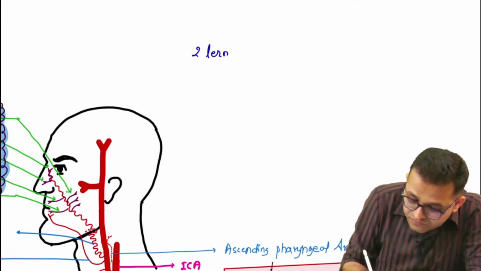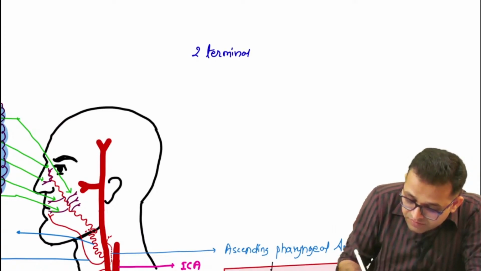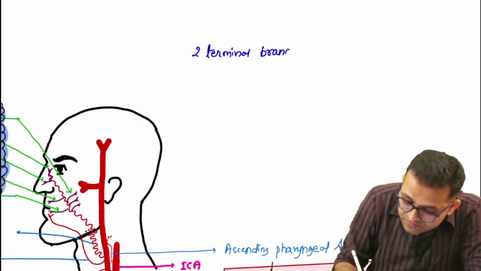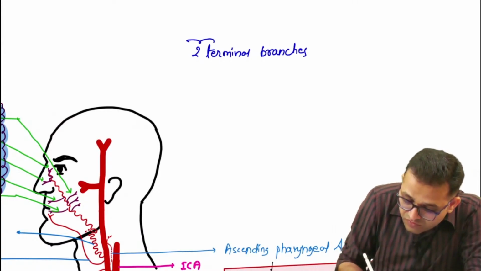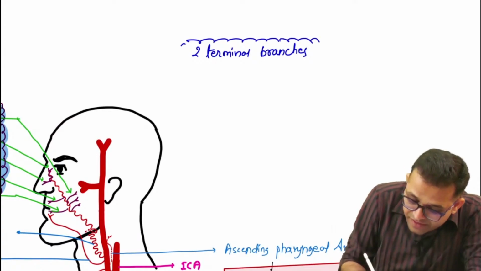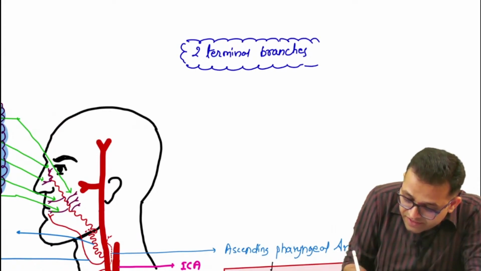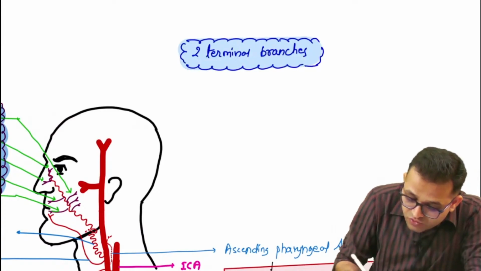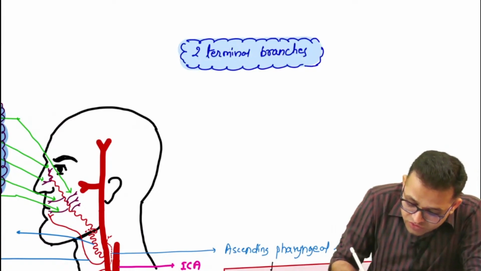Two terminal branches of the external carotid artery. And yes, it is our today's main topic. We are going to learn about our maxillary artery. Two terminal branches.